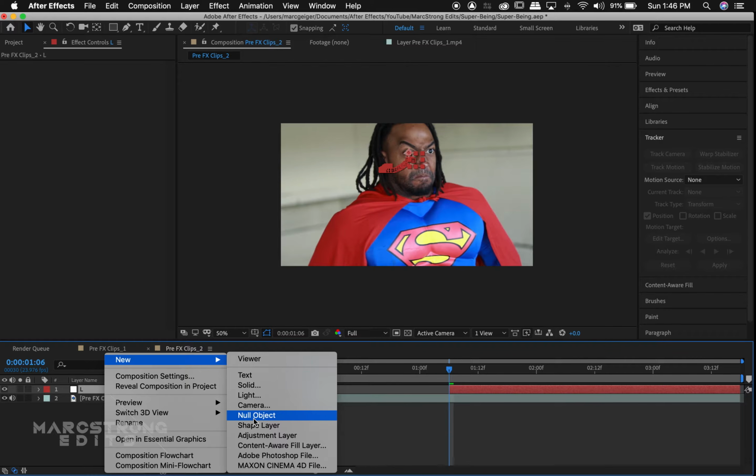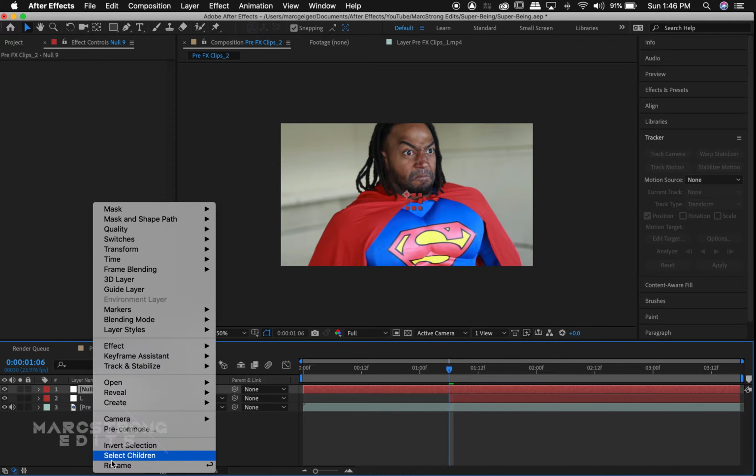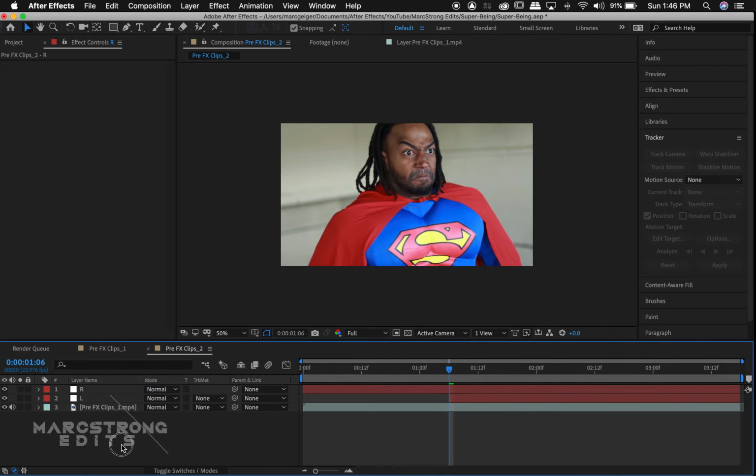We're now going to right click in the timeline, create a new null object, and we'll rename this one R. And we're going to follow the same steps that we did for L.